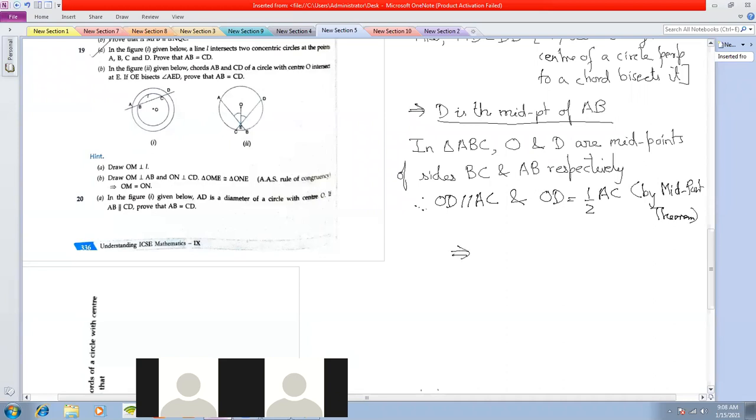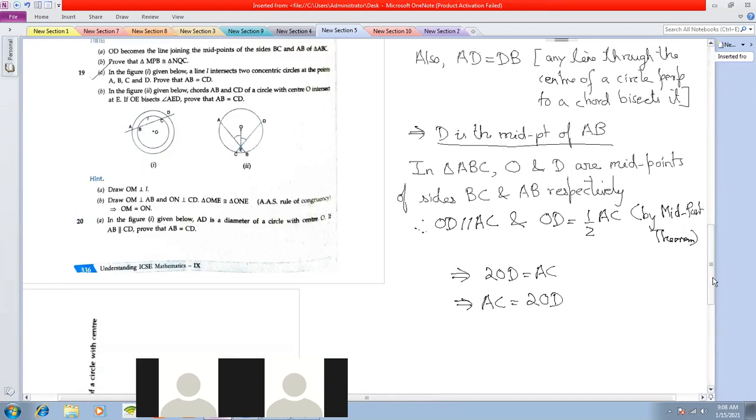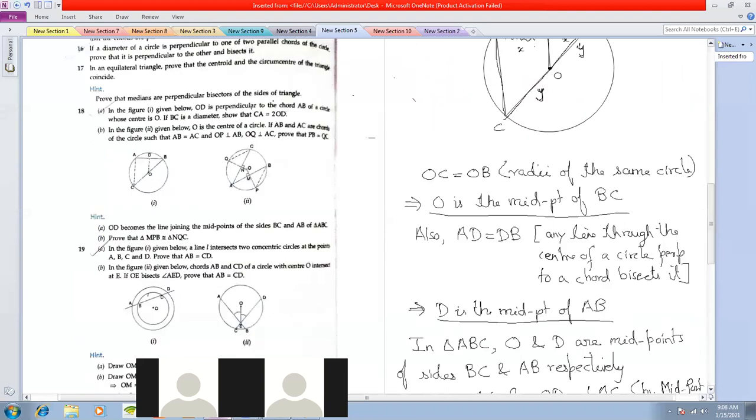That means if OD is equal to half of AC, then you can write twice of OD is equal to AC. That means AC is equal to twice of OD. And that is what you had to prove. Okay. If you see the question, that is what you had to prove. You have to prove that CA is equal to twice of OD.